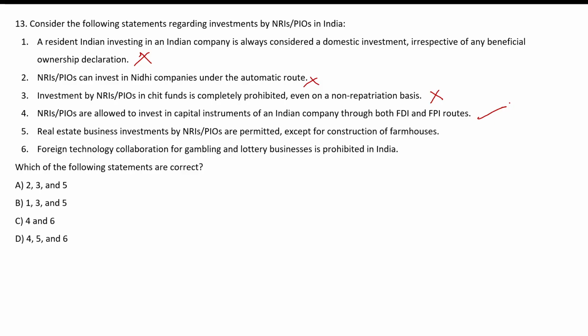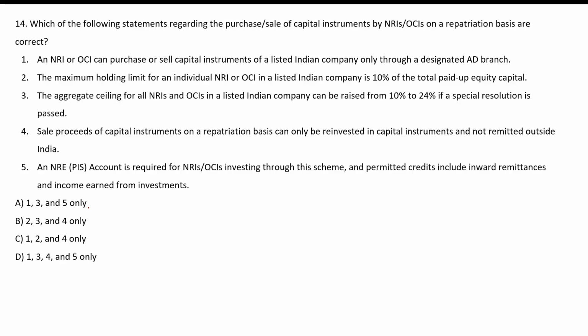Real estate business investment by NRIs or PIOs are permitted except for construction of farmhouse. So real estate business is not permitted. So this statement is not correct. Foreign technology collaboration for gambling lottery business is prohibited in India. This is correct. So 4 and 6 are correct, making option C the correct answer for this question.